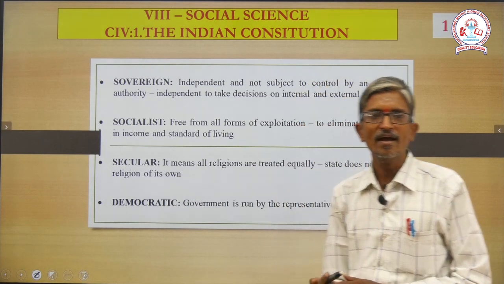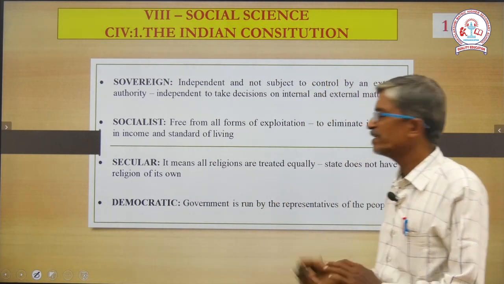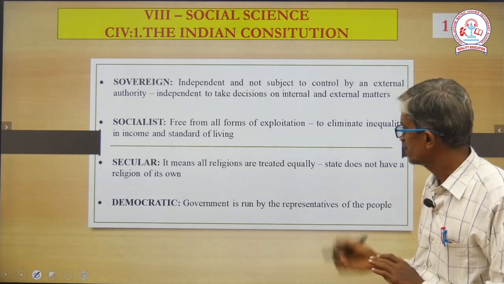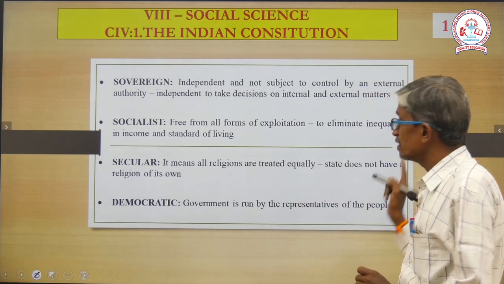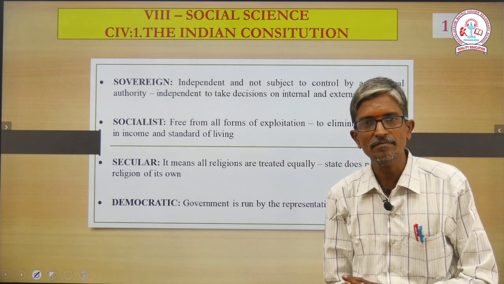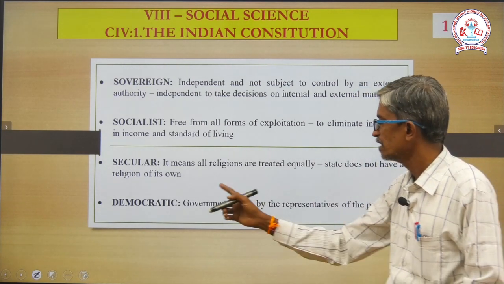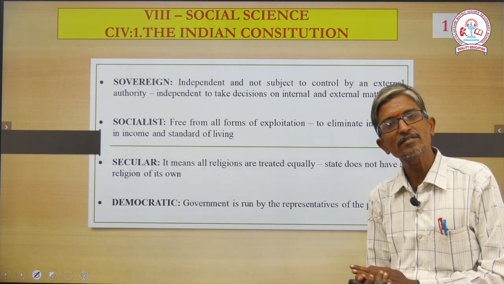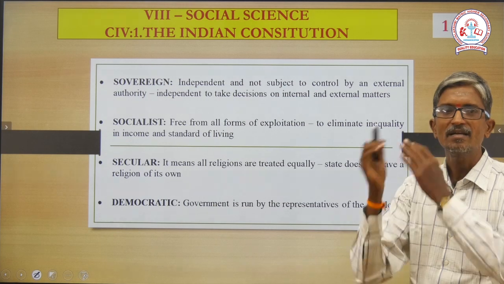Next, secular. It means all religions are treated equally. The state does not have a religion of its own. No state in India follows one particular religion. Next, democratic. Government is run by the representatives. How are the representatives elected? By general elections.